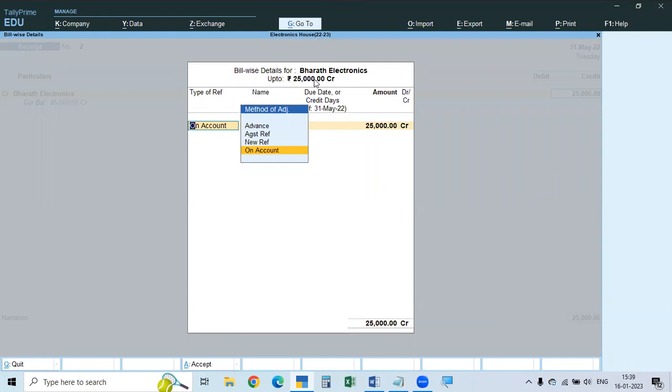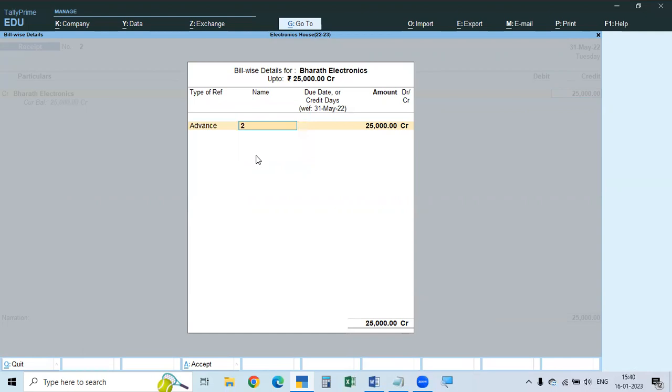Now this is the Bill-wise details, which asks for the method of adjustment. By default, it is selected as On Account. There is no reference here, but we have to record this as advance. It is not a new reference, not a transaction, and no bill is there. So I have to go to Advance.